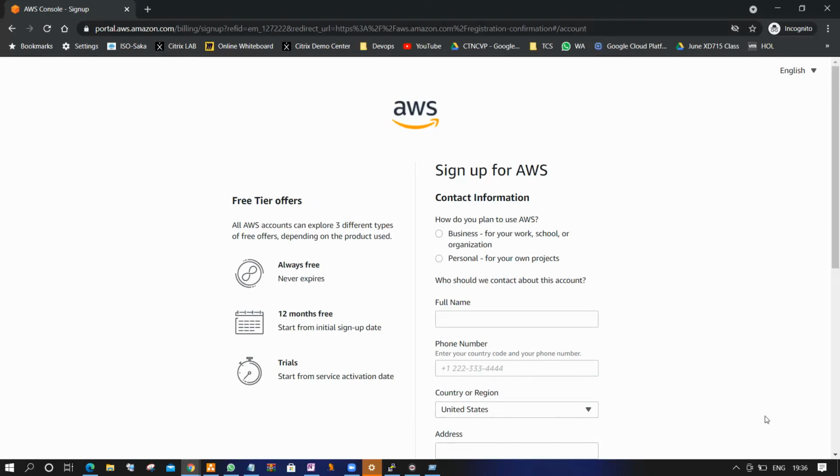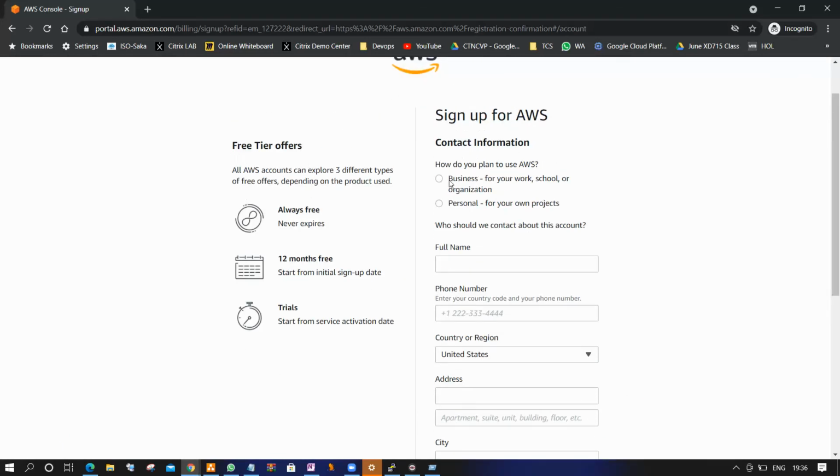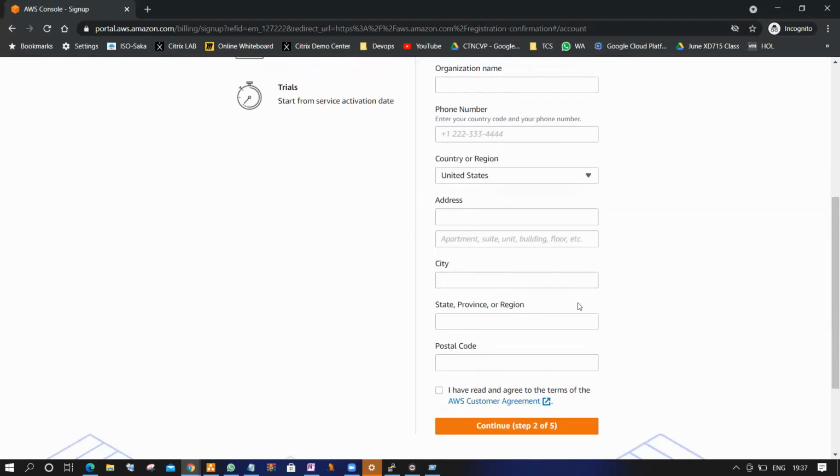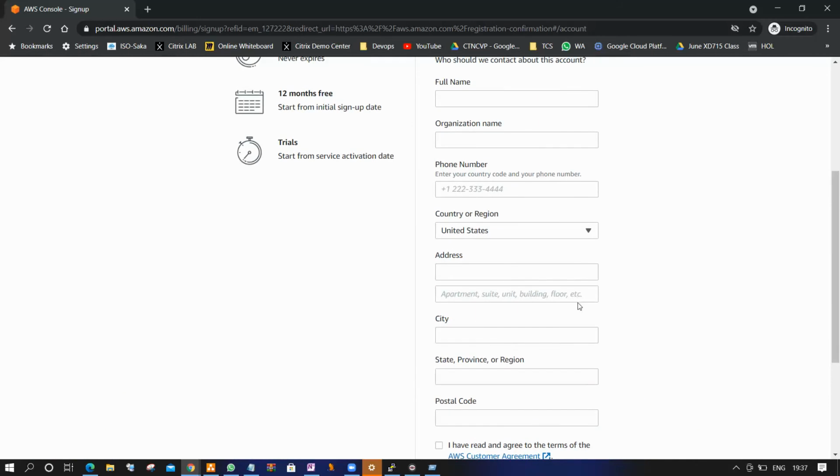Now step number 2, it is asking whether you run this account for business or for personal. For example, I'm personal. What is the difference if you select business? If you select business, you have to mention your company name, and it will ask for the PAN number, TAN number like that.